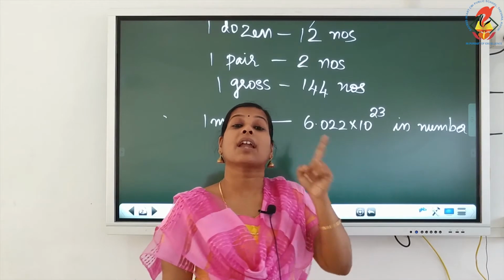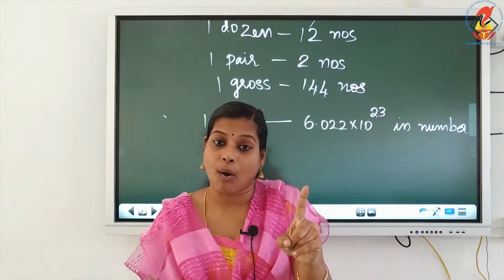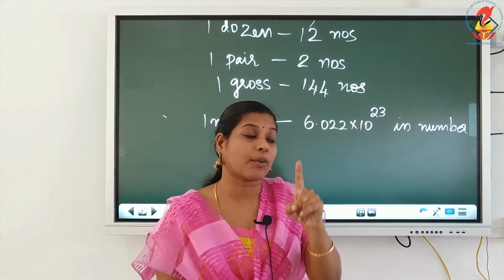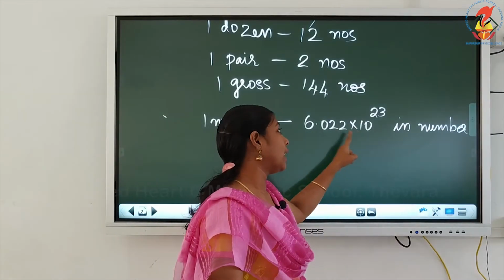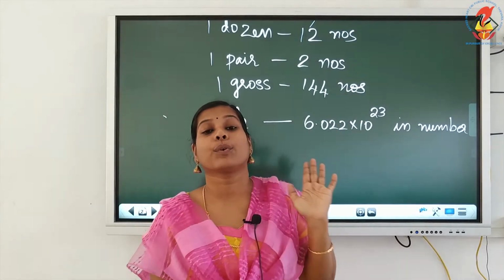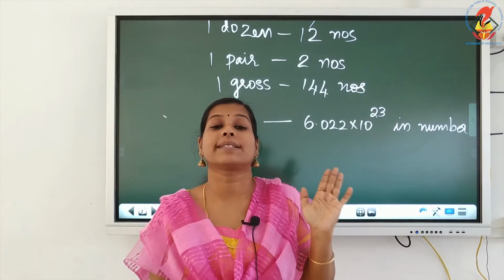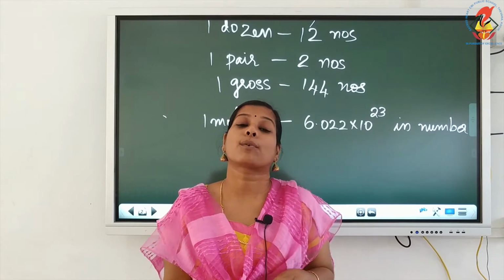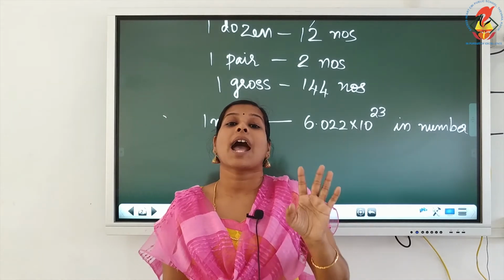If you are taking 1 mole of any of those, the number of atoms or molecules will be equal, that is 6.022 into 10 raised to 23. If it is hydrogen atoms, you can say 6.022 into 10 raised to 23 hydrogen atoms.